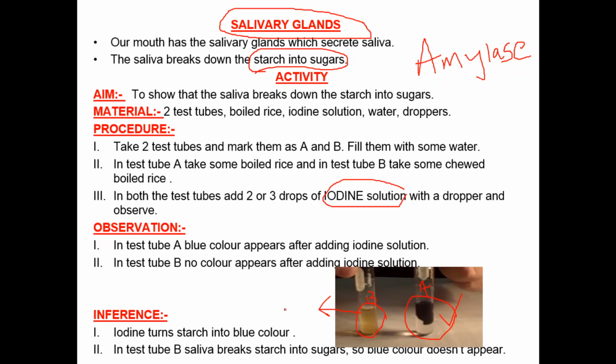In test tube B, saliva breaks starch into sugars, so blue color doesn't appear. So this activity helps us infer that salivary amylase, the enzyme present in saliva, breaks down the starch into sugars.